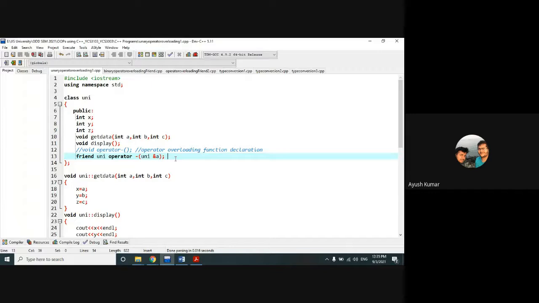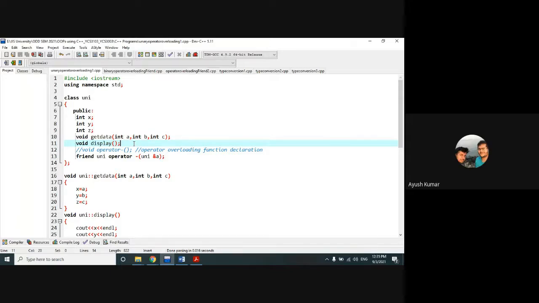But we are using Uni, that is the class name. Uni is a class name. Constructor name should be a name of the function. Constructor is a function, like we also use void, int, a return type. No, no. Friend function always returns a class type object. How can you use void and int with the friend function?